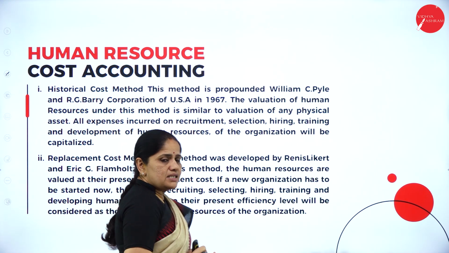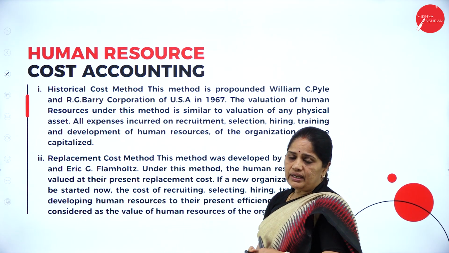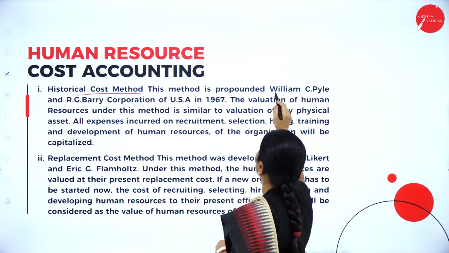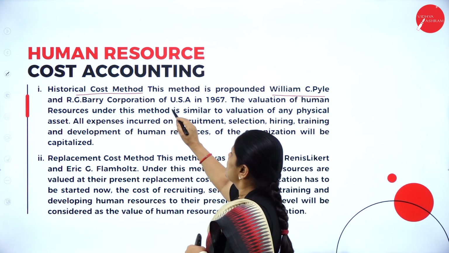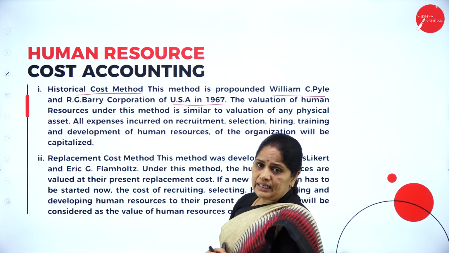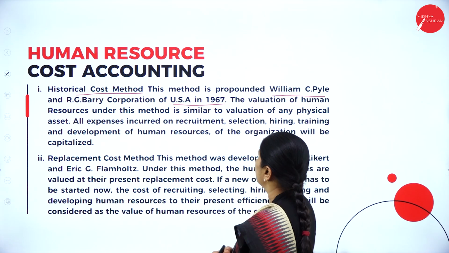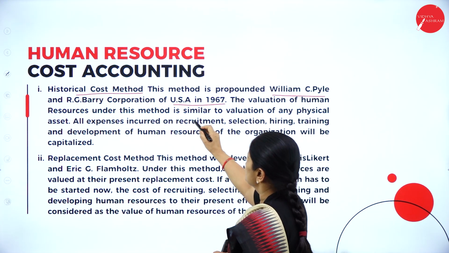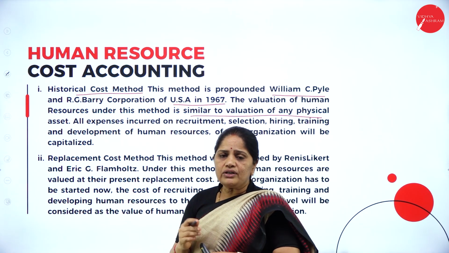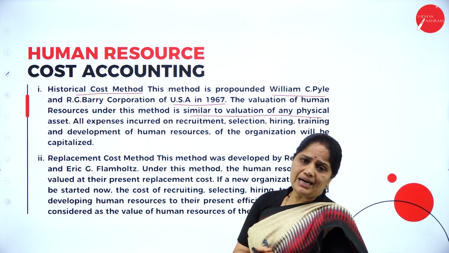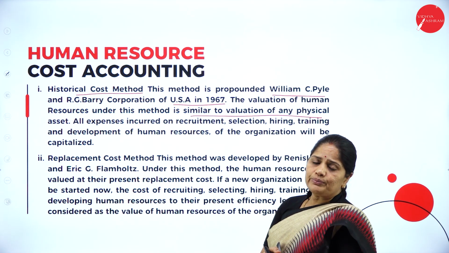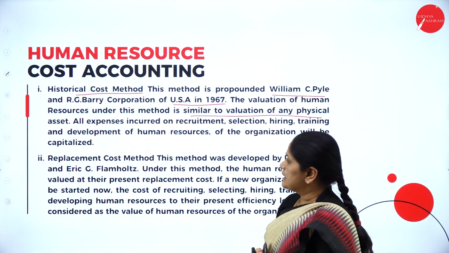Next, in this human resource cost accounting, the first thing is the historical cost method. This method was propounded by William C. Pyle and R.G. Barry of USA in 1967. Almost 50 years back only, we had this concept of human resource accounting, and the valuation of human resource is similar to the valuation of any physical asset. So, how do you value the human resource? What is the basis of valuation? Here, in this historical cost method, we are valuing the human resource just like any other physical asset.